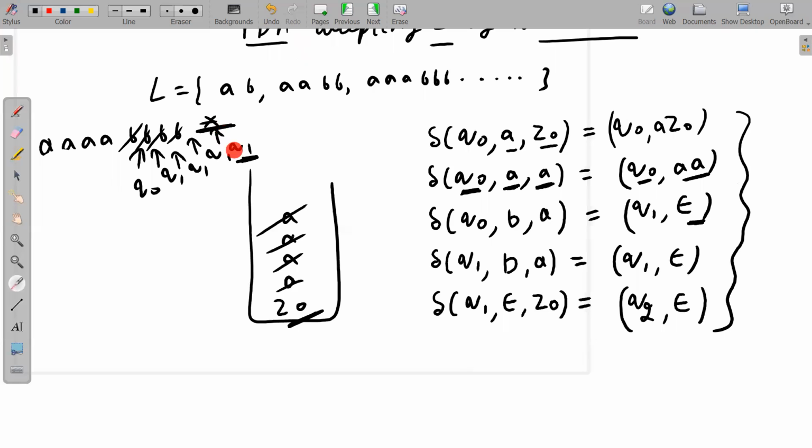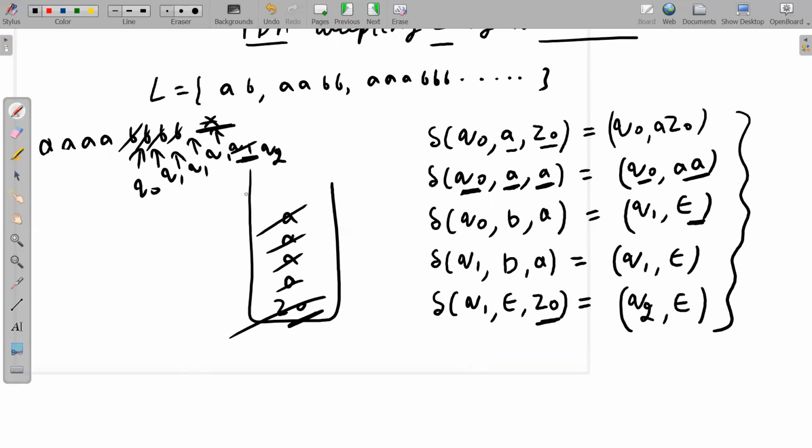We will remain here only, and I will say that on Q1 we have read nothing from the tape and Z0 from the stack, and we will jump to Q2 and nothing will be pushed onto the stack. So at Q1, we jump to Q2 and nothing will be pushed onto the stack. That means Z0 is also popped off, because we have read Z0. Z0 was popped off. That's why.